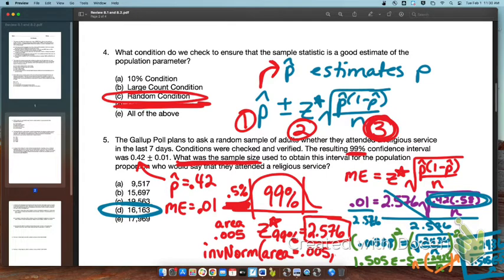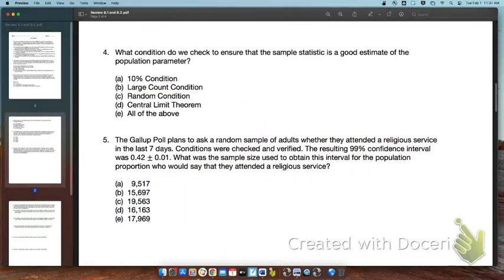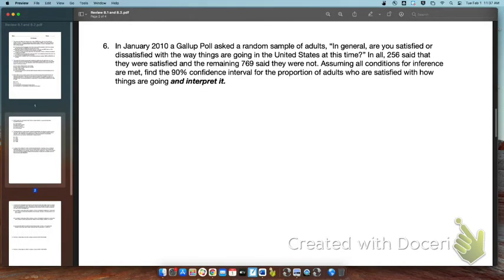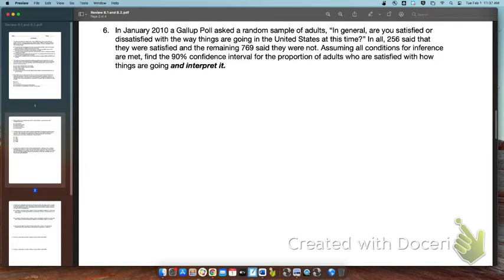All right. Number 6. It says, in January 2010, a Gallup poll asked a random sample of adults, in general, are you satisfied or dissatisfied with the way things are going in the United States at this time?